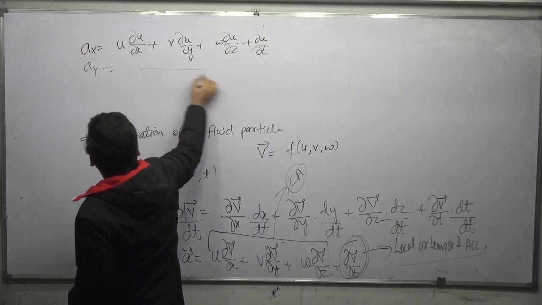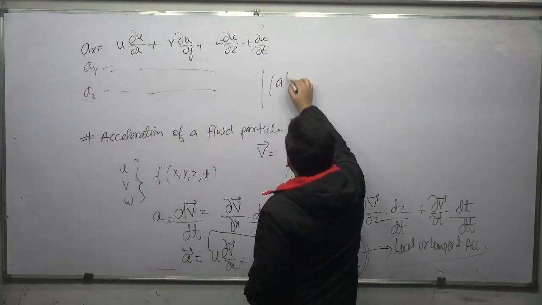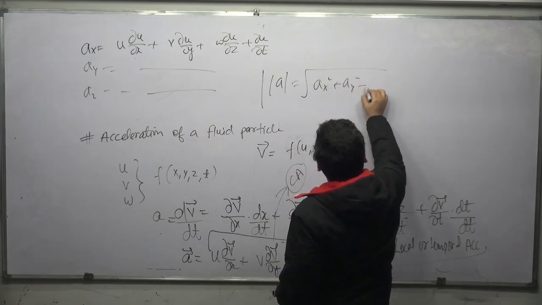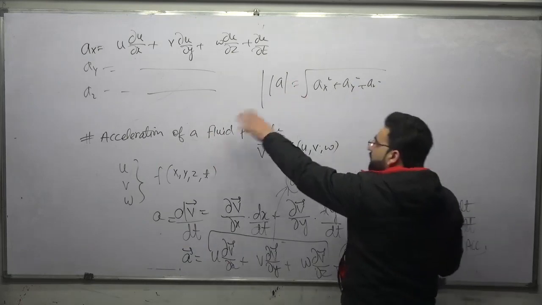Similarly ay, similarly az, and the total acceleration magnitude will be equal to the square root of ax square plus ay square plus az square. Even if you get the acceleration here, you can take the magnitude of that also, you will get the same answer.